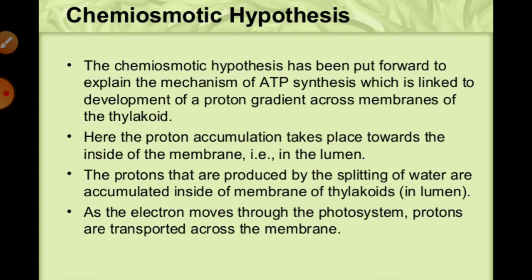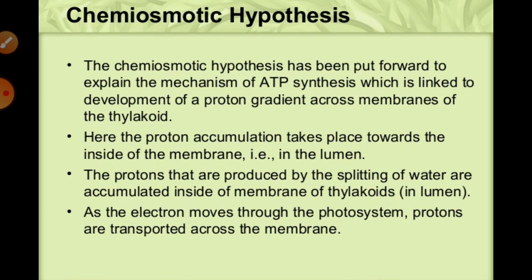But before that, we have to talk about some points that we have already learned about electron transport, or the light reaction. Especially we have talked about the first phase of photosynthesis, the photochemical phase, in which we discussed how the electron is transported, how the splitting of water takes place, how the photophosphorylation process takes place, and how these cycles become non-cyclic and cyclic.